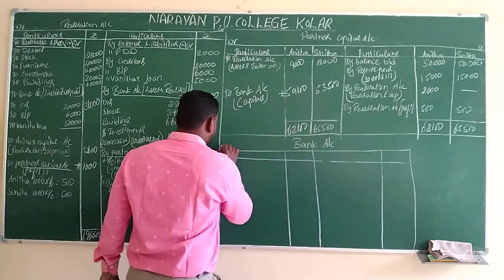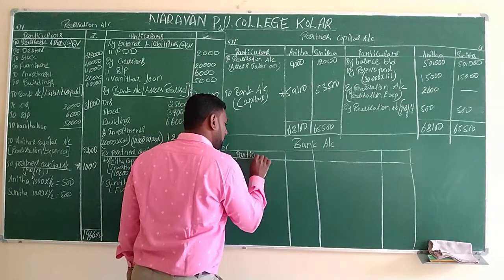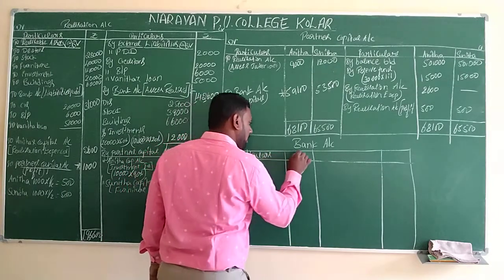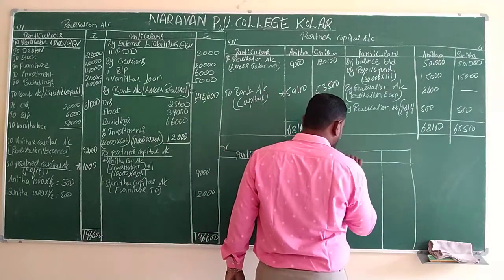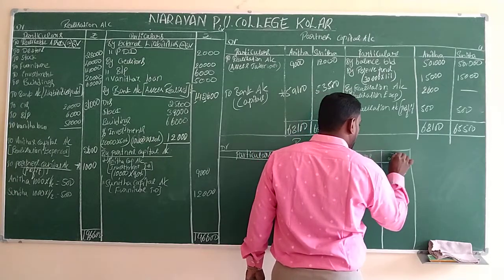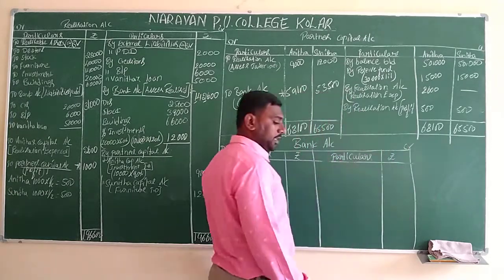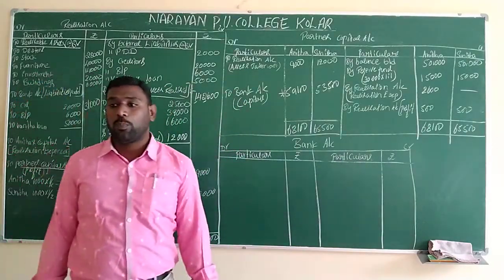So we will write debit side particulars, amount, credit side again particulars, amount. In the bank account, first we have to transfer the opening balance.